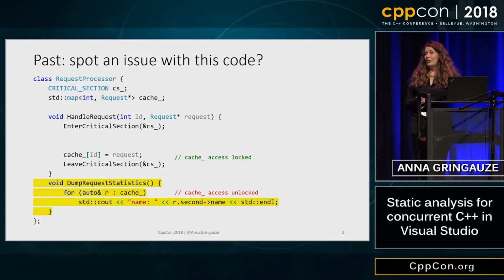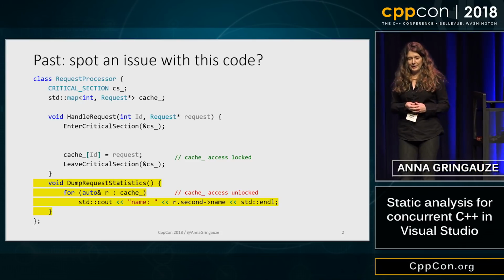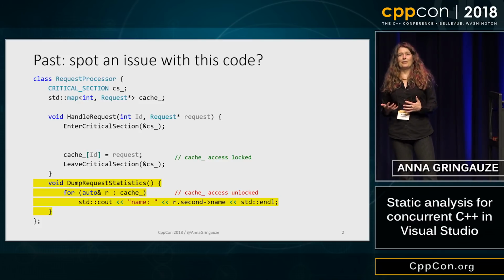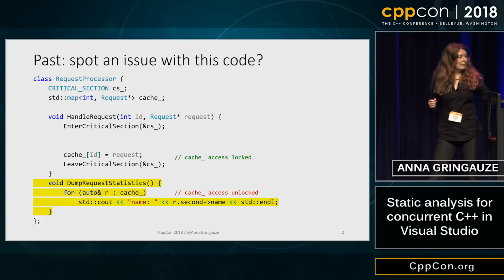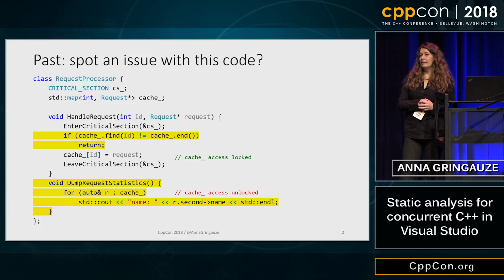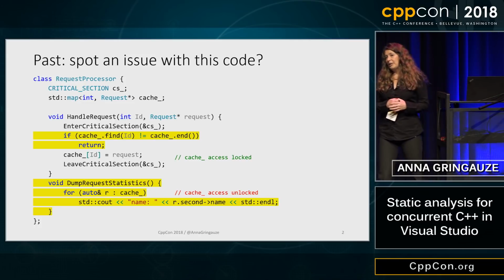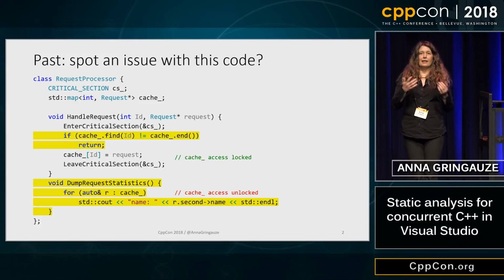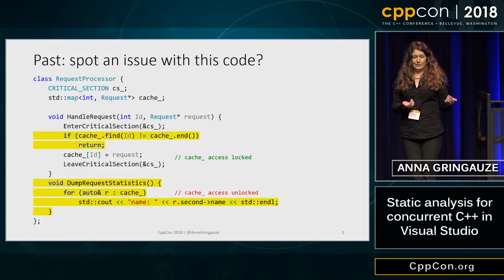Another problem with this code is that bugs happen. It's a problem with any kind of code. Bugs happen and people fix them, and sometimes they're not aware of some things that they're supposed to do or not. So somebody comes later and adds a couple of lines, which is basically a bug fix for the case when the ID is the same for a couple of requests, and you can choose to handle it differently depending on your scenario.